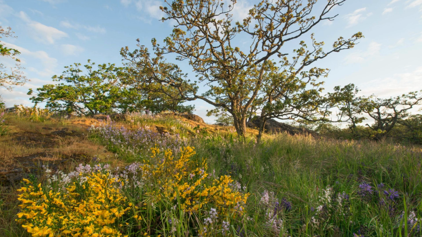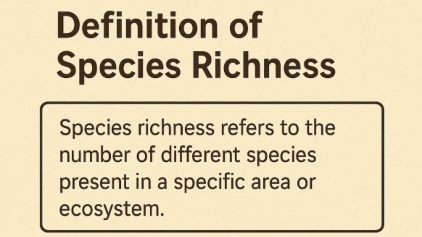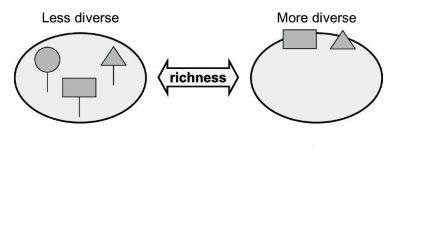Garry Oak Meadow in Victoria exhibits biodiversity on multiple levels: genetic variation within species, a diverse range of plant and insect species, and a distinct ecosystem shaped by climate and history. Species richness measures how many species exist in a community, not how evenly they are distributed. For example, two ecological communities could both have 20 species, resulting in the same species richness, even if one is dominated by a single species while others are uncommon.